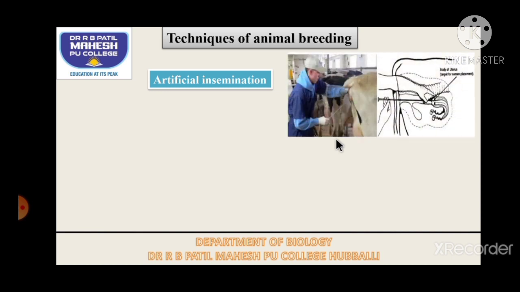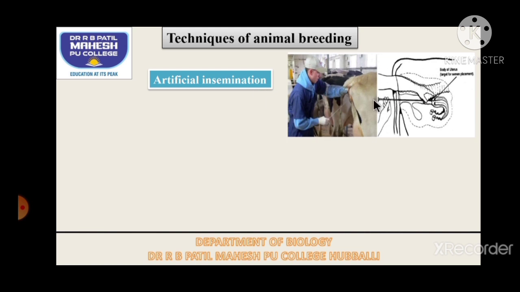So what we do here, we are going to collect the semen from the superior male cattle. We can extend the quantity by adding egg yolk or pasteurized milk, and if we need we can store it in liquid nitrogen at minus 192 degrees Celsius, and whenever we need, that will be taken in the catheter.